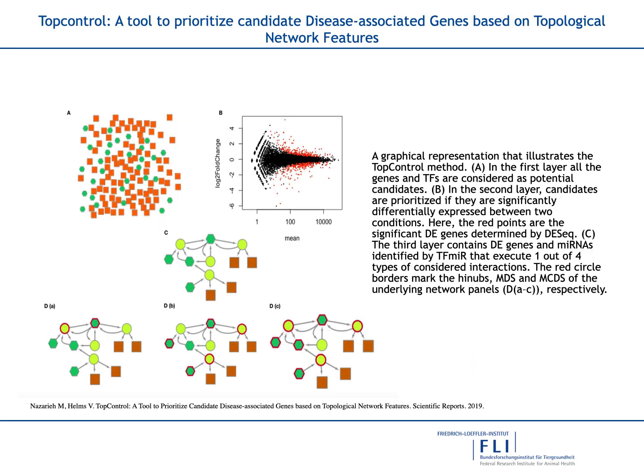This idea stems from our tool, TopControl, which is a tool to prioritize candidate disease-associated genes based on topological network features. In this tool, at first we consider all the genes in the first level, then differentially expressed genes in the second layer, and the differentially expressed genes which construct a network in the third layer, and the dominators, hubs, and connectors at the top layers.